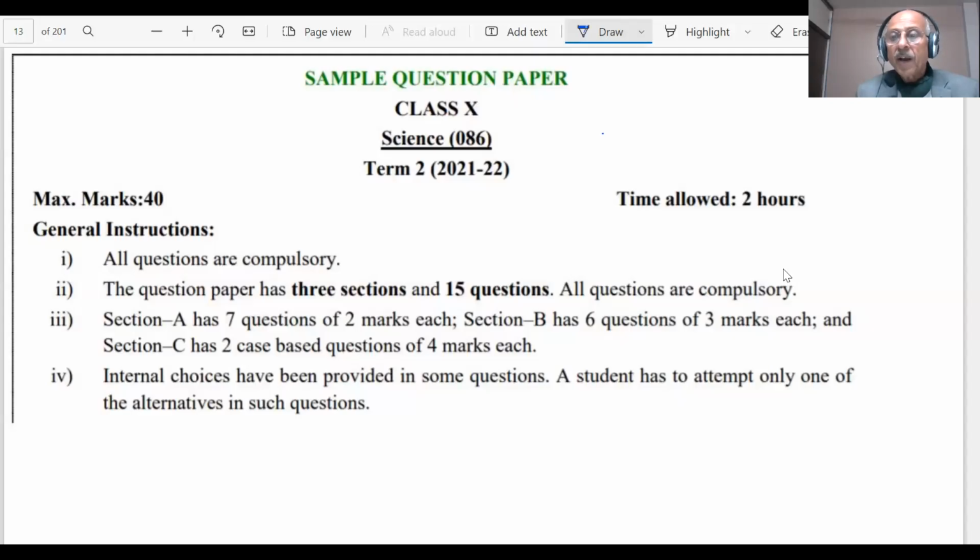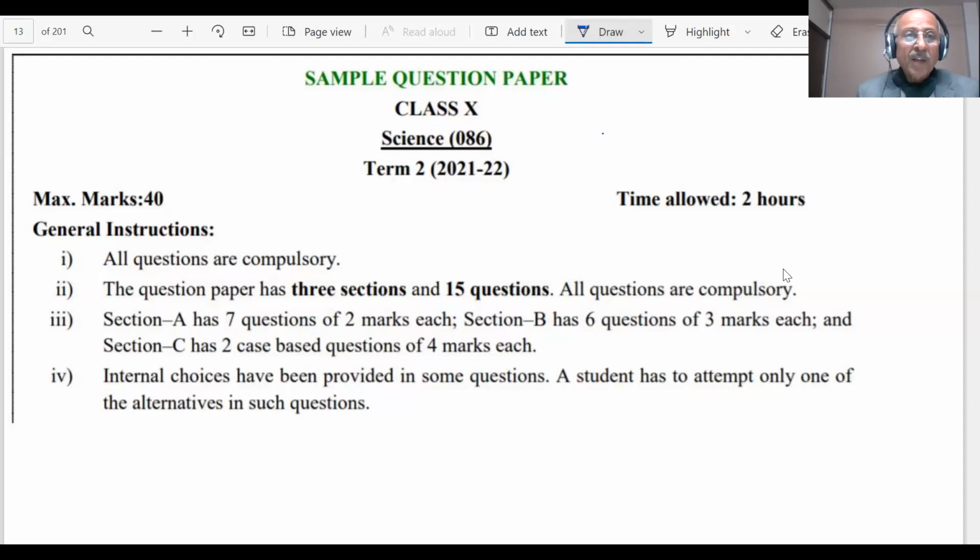Good evening, and I welcome you 10th class students, Science 086, Term 2, 2021-22 sample paper released by the CBSE. We have already solved the chemistry section, we have solved the physics section. They are available on YouTube. You can go to my YouTube channel Sunilsikri and watch that. We have explained in detail all these questions which have been asked by the CBSE.